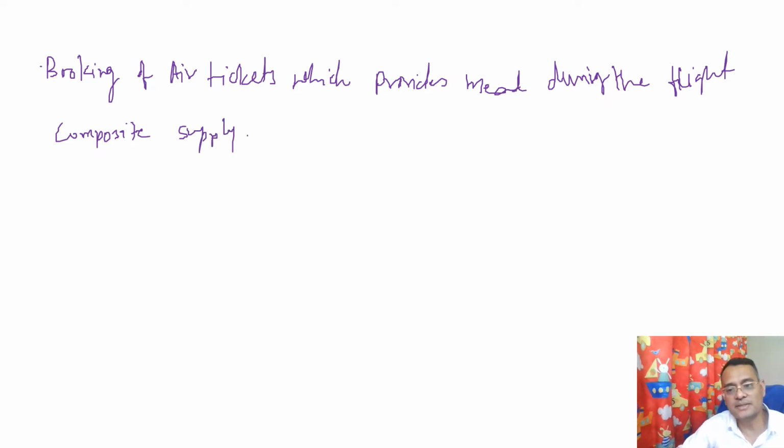That is, the main supply is transport of passengers by air, and the meal is the ancillary or secondary service, and both are naturally bundled, meaning they cannot be separated. You cannot go only for having a meal in the aircraft. You will have to buy an air ticket for travel, and then the meal is provided during the flight. It is called a bundled or composite supply.